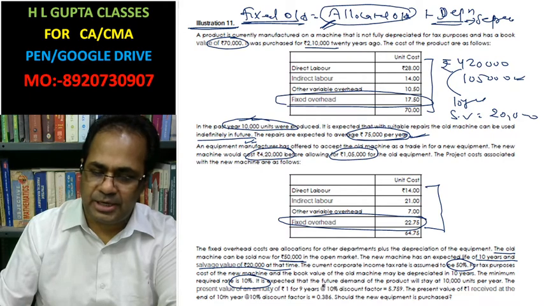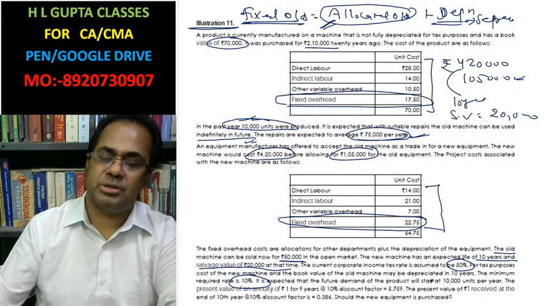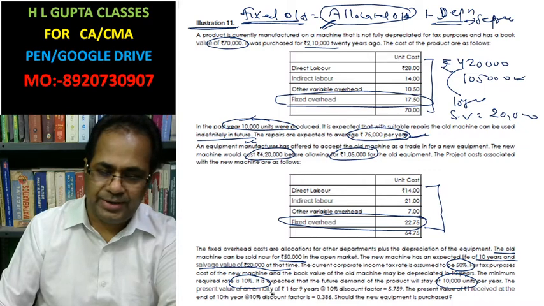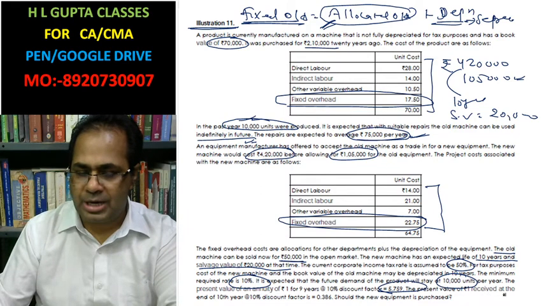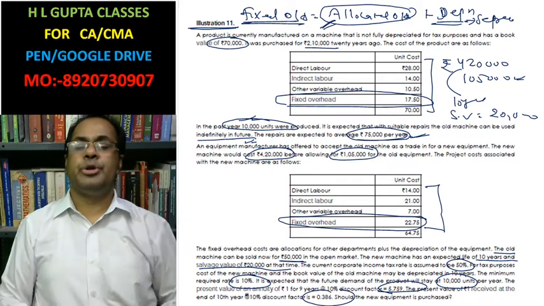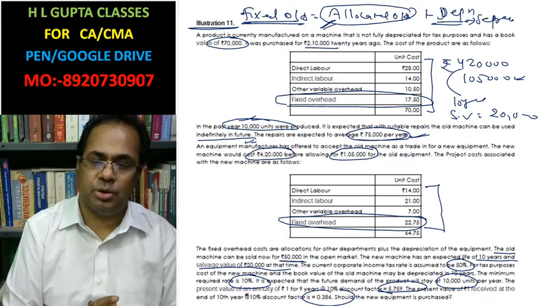It is expected that the future demand of the product is 10,000 per year. The present value of annuity for 9 years is 5.759, and the factor for the 10th year is 0.386. Should the new machine be purchased or not, that you have to evaluate. For this you have to start the working notes.